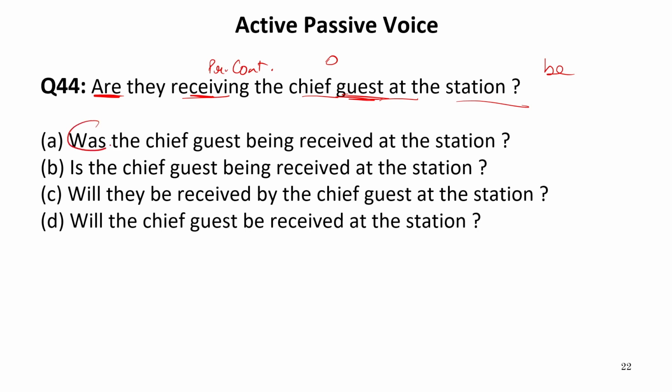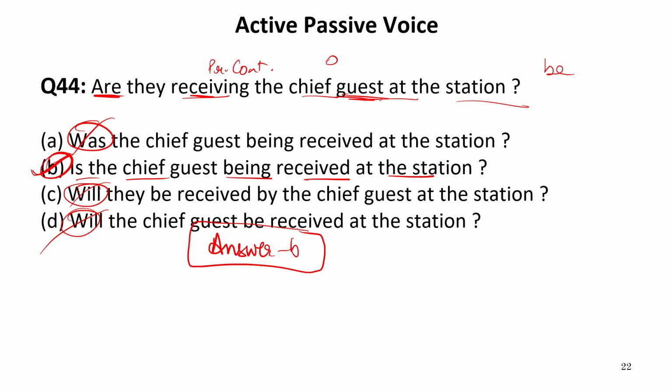So was is incorrect. Is the chief guest being received at the station? Will cannot be the correct option, because will is a future tense. Therefore our answer is B, which is absolutely correct, and it is not time taking as well.